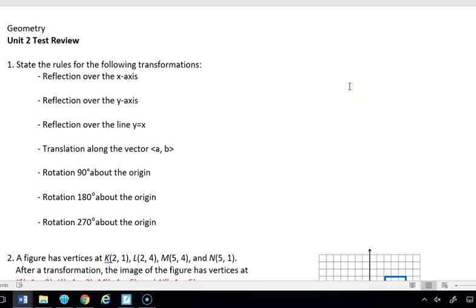So in this video, I'm going to go over the Unit 2 test review. So first, number 1 talks about stating the rules for the following transformations, and you're going to need to know these for the test in a variety of ways, but let's go ahead and talk about that.